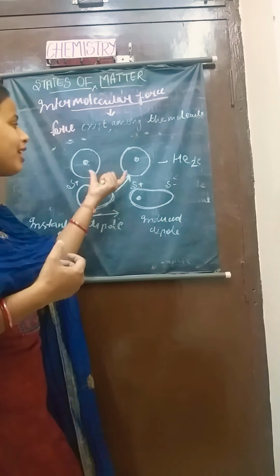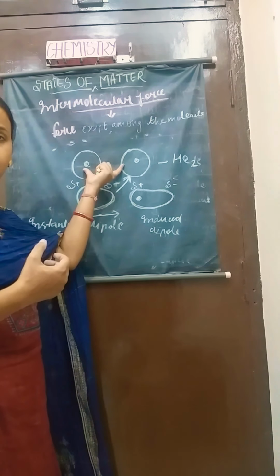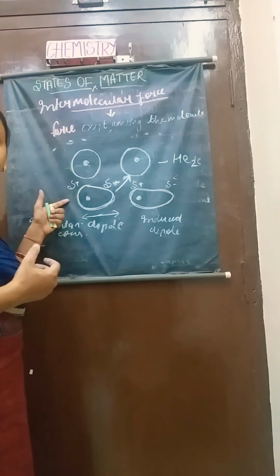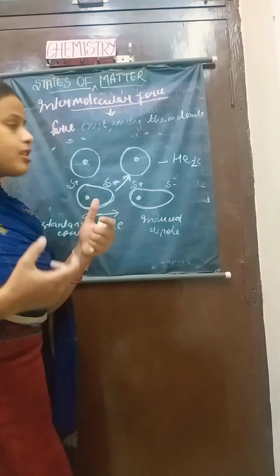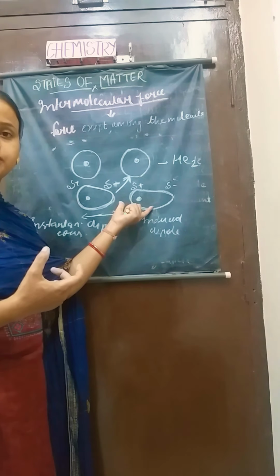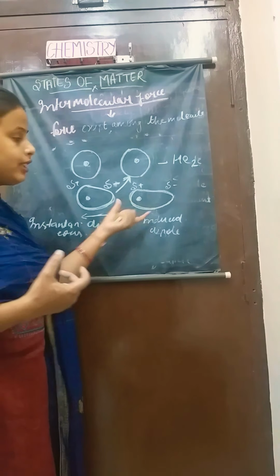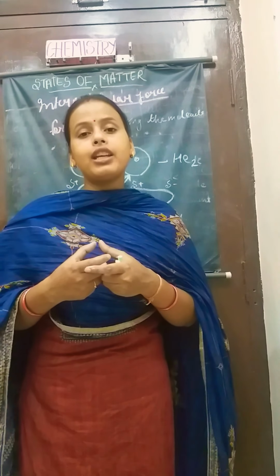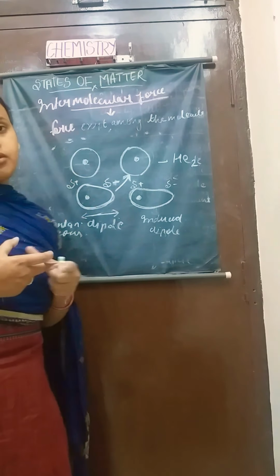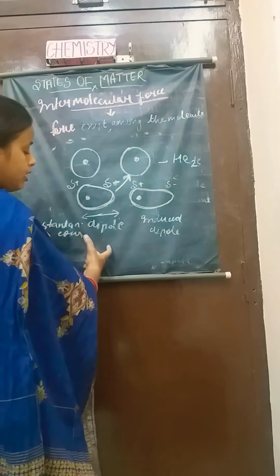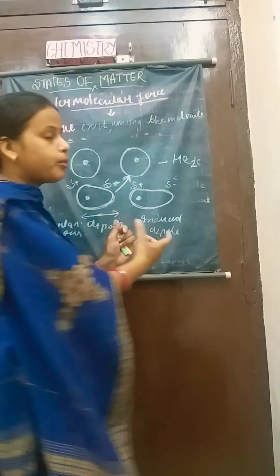Both molecules are neutral, and at an instant of time one molecule gets polarized, and by the presence of one polarized molecule the other one gets polarized, and they develop a dipole. That interaction of dipoles is called London force, the force acting between the instantaneous dipole and the induced dipole.